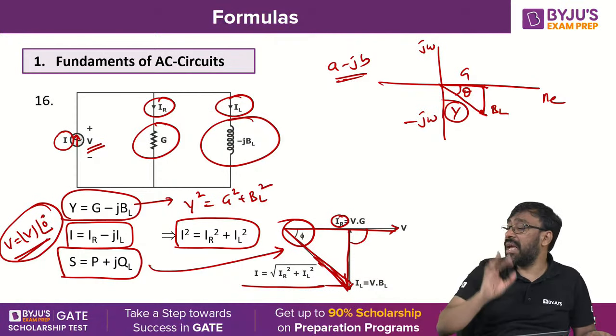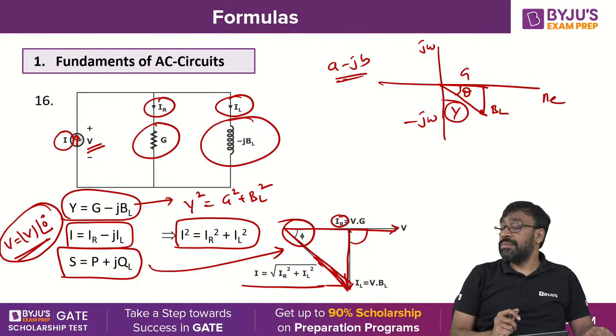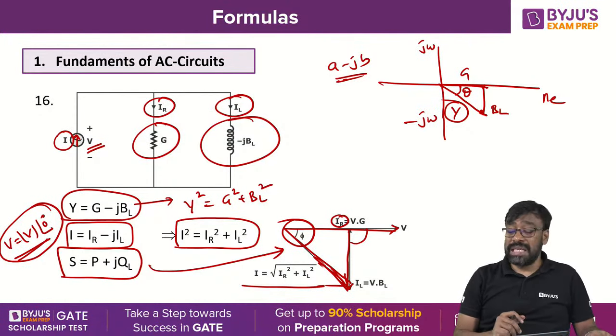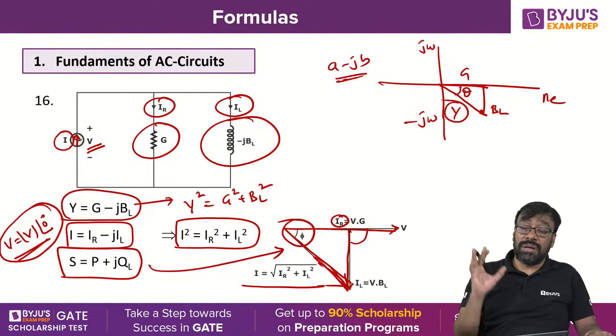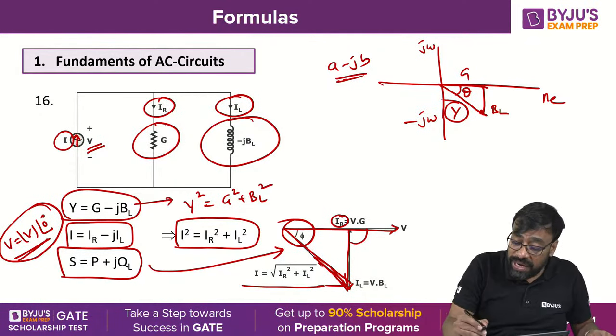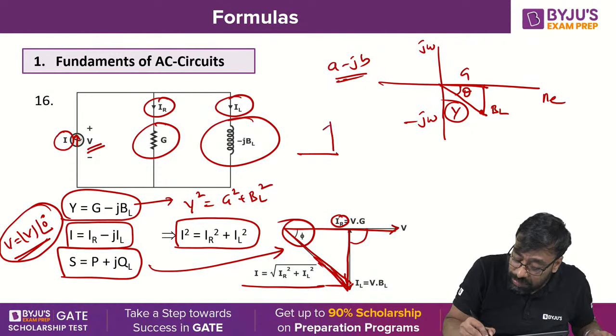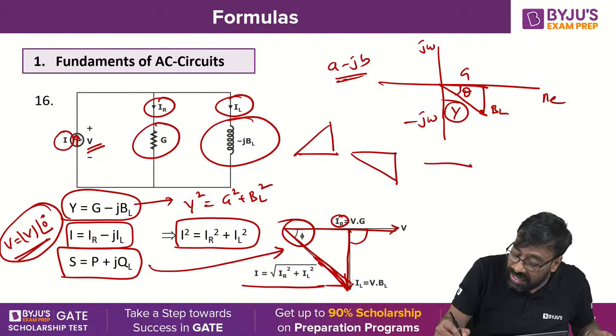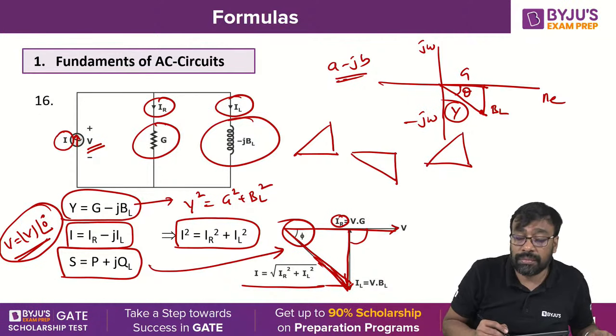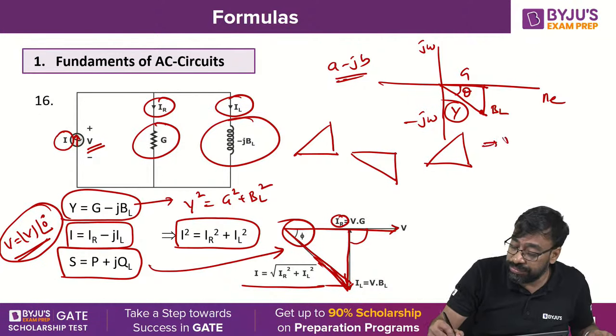If you have any doubt, I'll explain again. Please respond quickly if you have any doubt on what I've explained. For an inductive circuit, impedance triangle upward, admittance triangle downward, power triangle upward. This is for inductive.